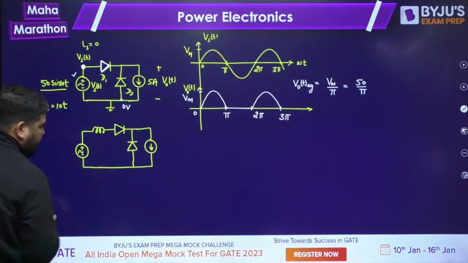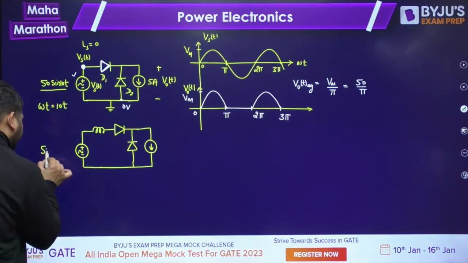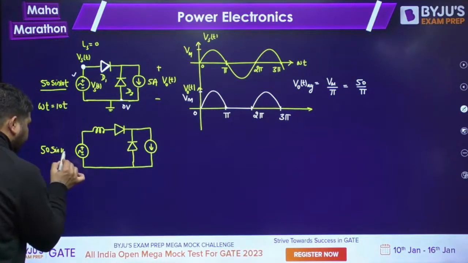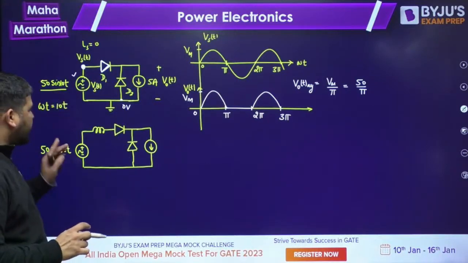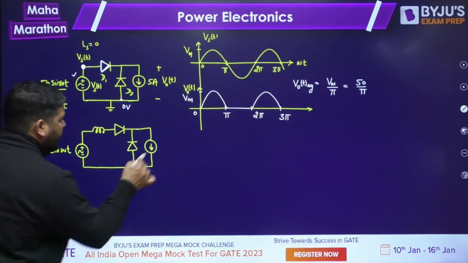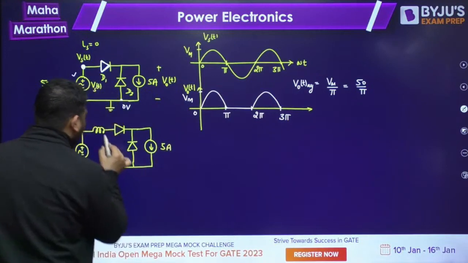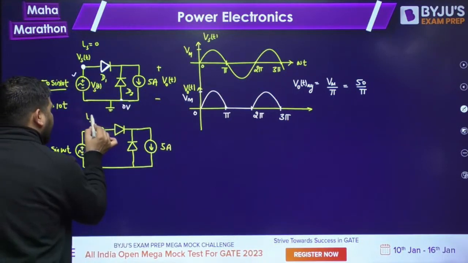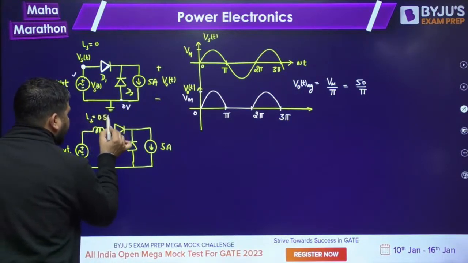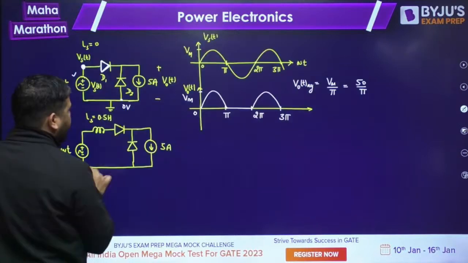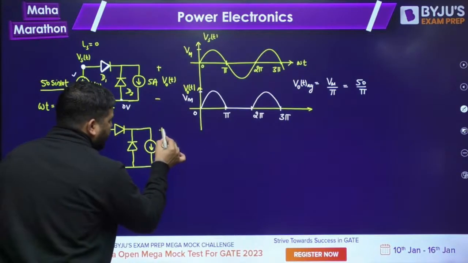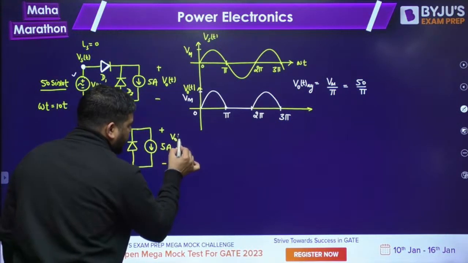The circuit will look like this, and this is 50 sine of omega t. Omega is 10, so I'll put the value of omega later. This is 5 ampere and this is Ls. Now Ls is 0.5 Henry, and we want to analyze this V naught t.